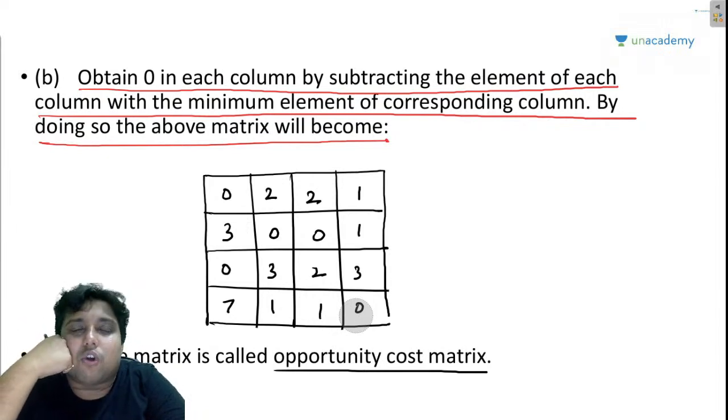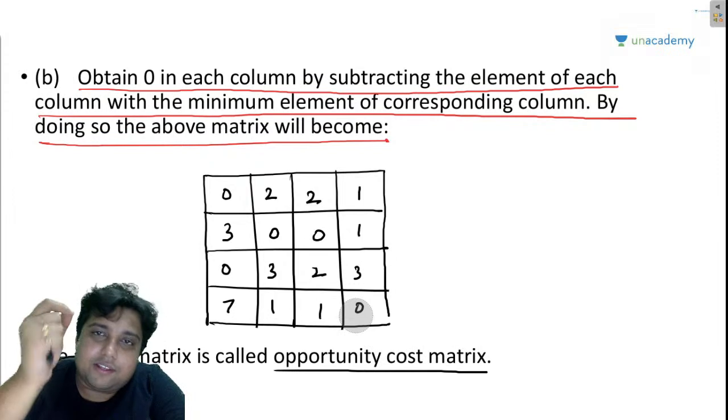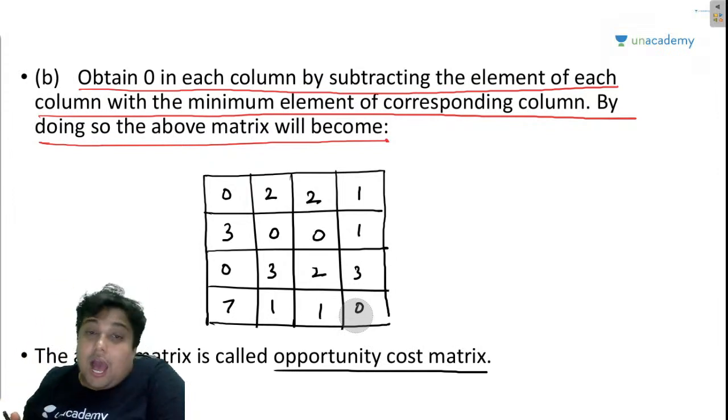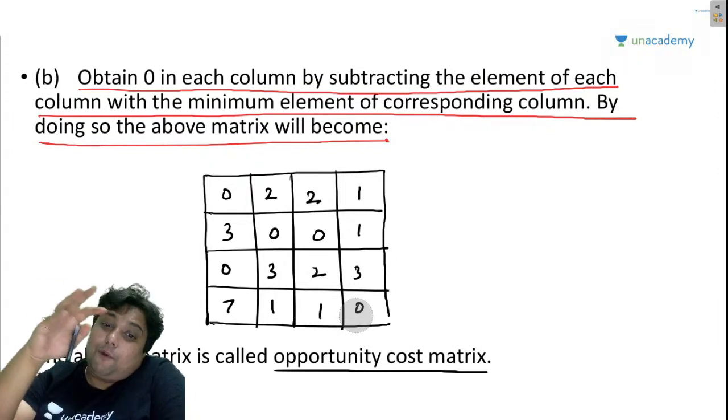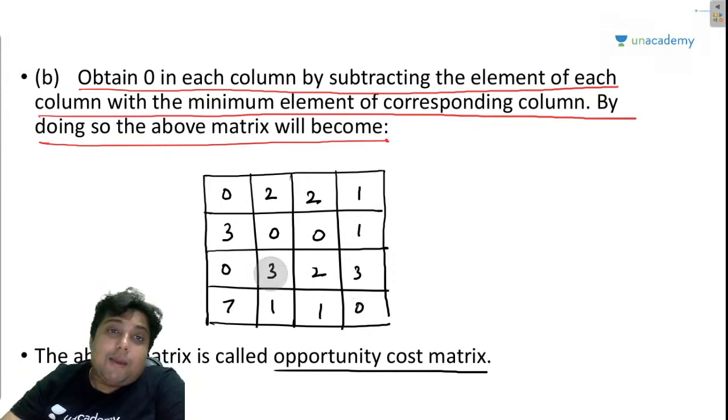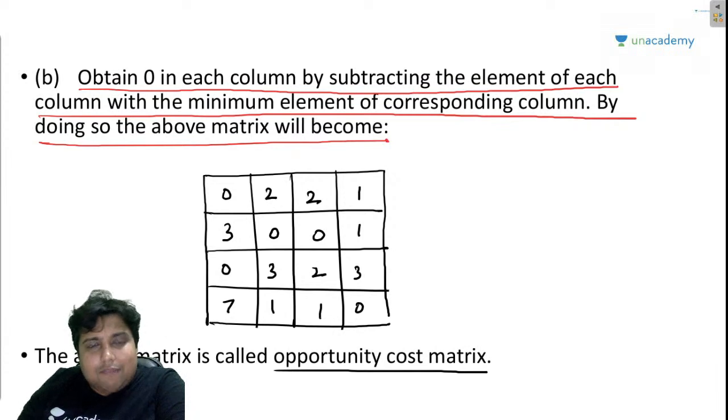That's why this matrix is called an opportunity cost matrix. I hope you are getting my point, right? So now, my friends, you must have understood a bit that what is going to matter in the Hungarian algorithm is nothing but zero, right?